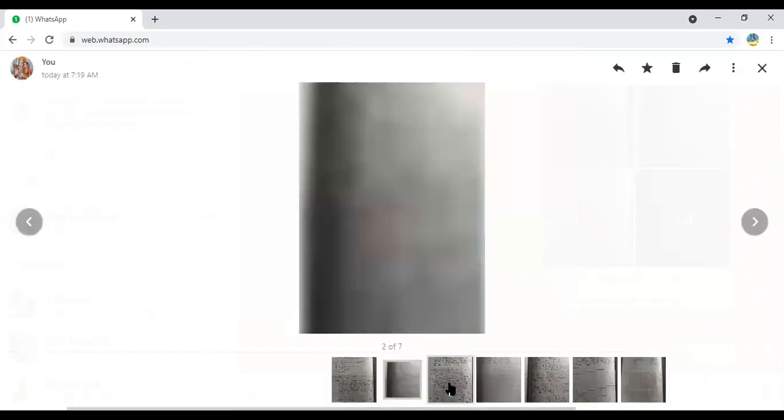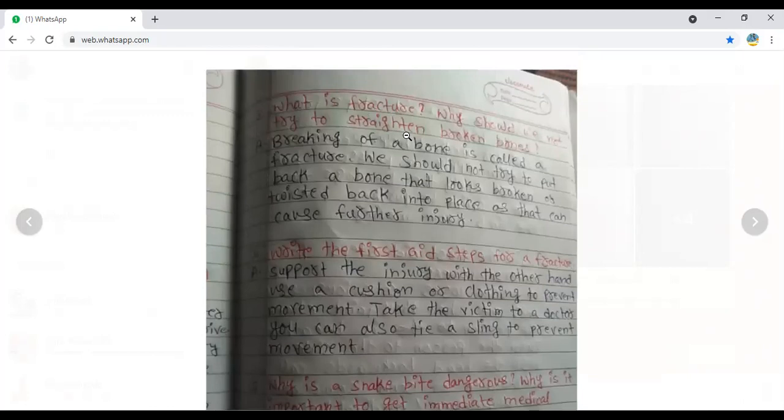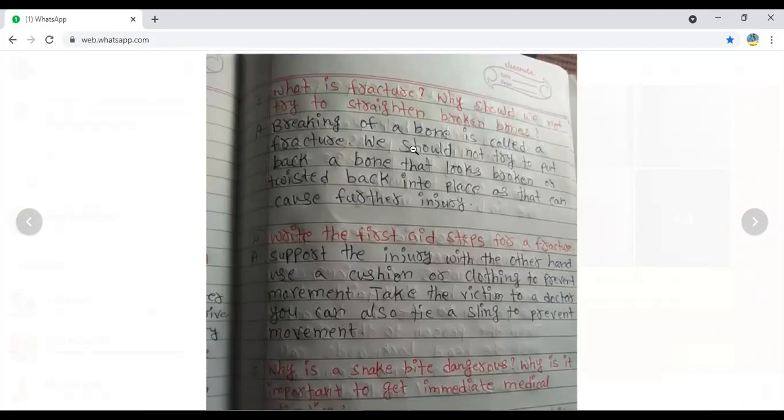Next question. What is a fracture? Why should we not try to straighten the broken bones? Here, what is meant by the fracture? Fracture means the small broken part. The broken part is called the fracture. So we are going to know the meaning of the fracture and the reason why we are not going to straighten it. Breaking of the bone is called the fracture.